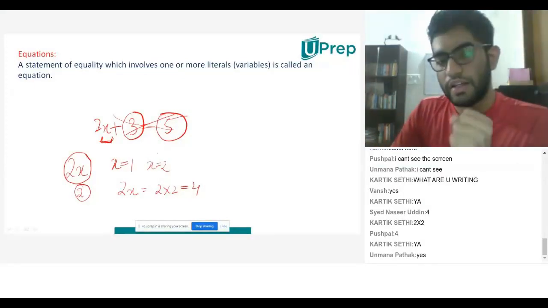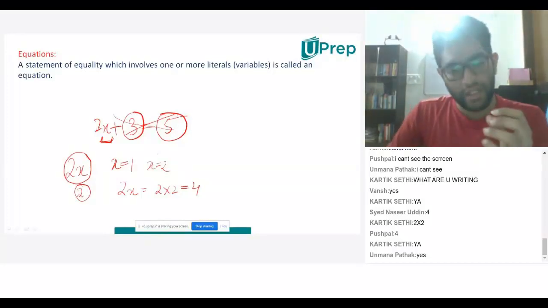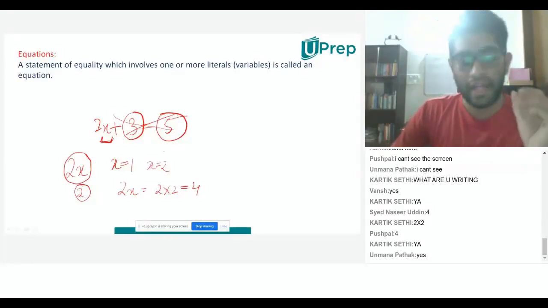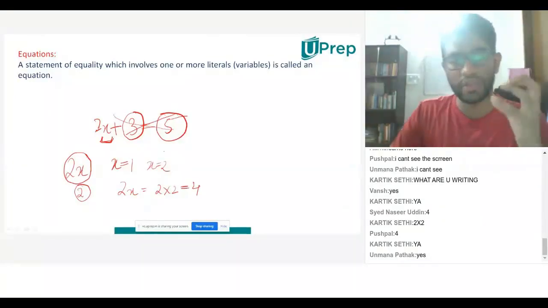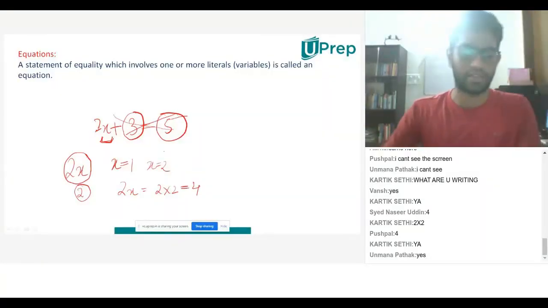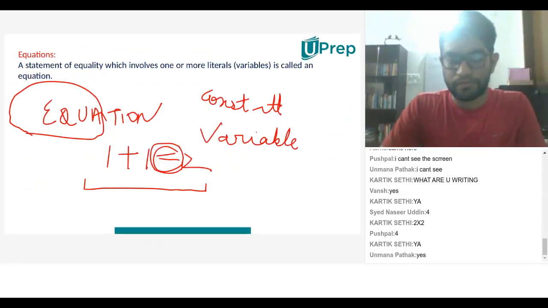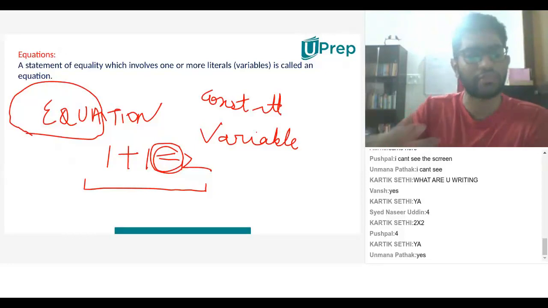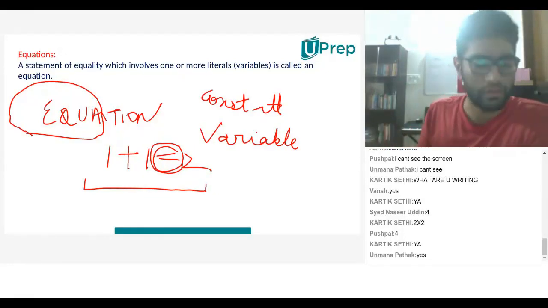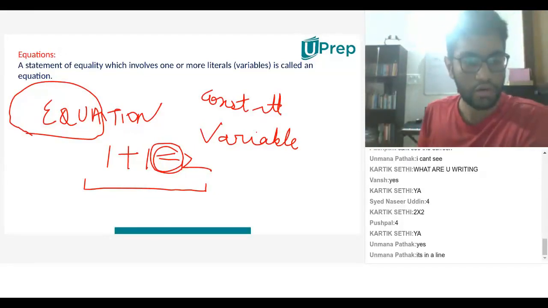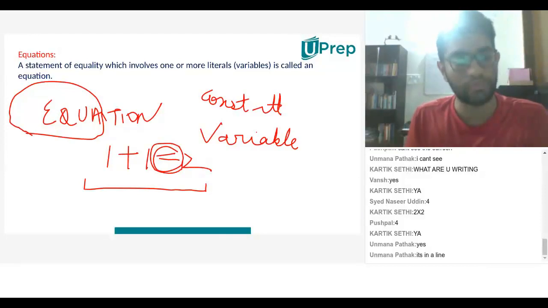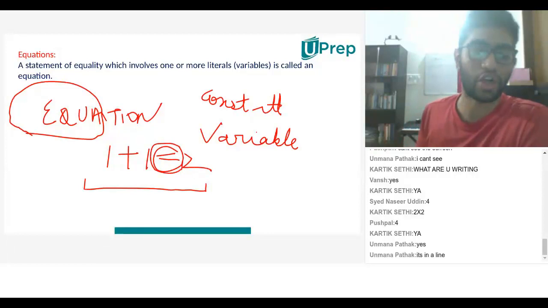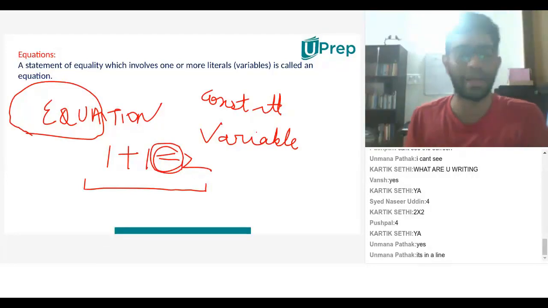Now, let us understand why the topic that we're studying is even called linear equations. Can I have answers as to why you think something is called a linear equation? Guys, I need answers pouring in as to why you think something is called a linear equation. Is there a reason why it is called such? It's in a line. Okay, okay. You probably have heard about something called quadratic equation also. Maybe you might not have heard it.